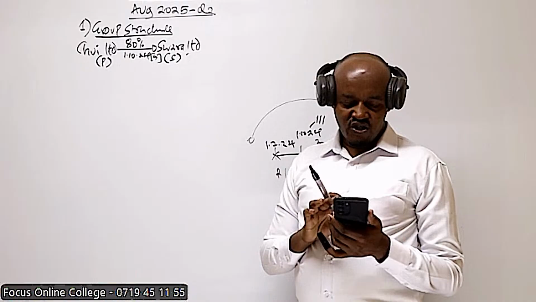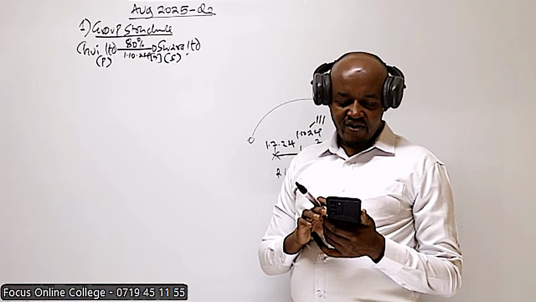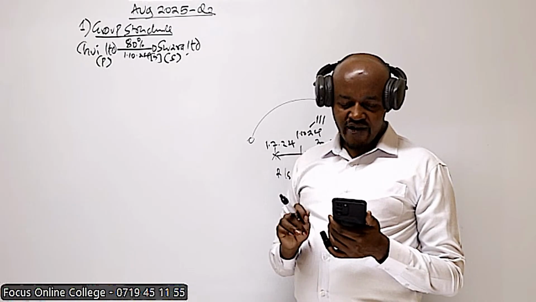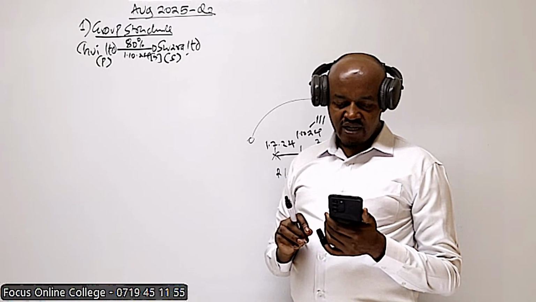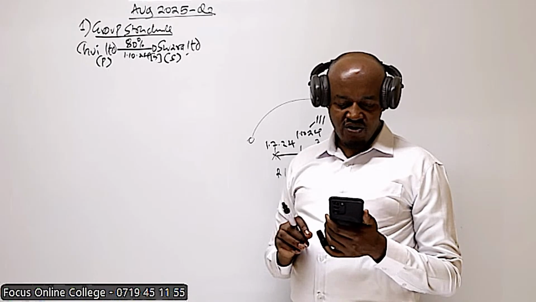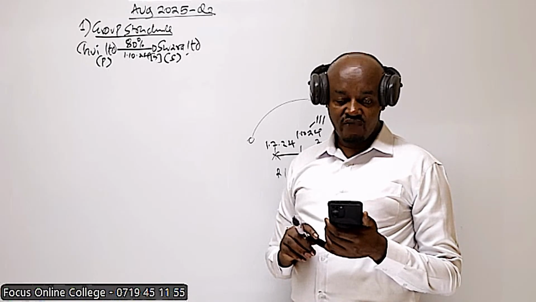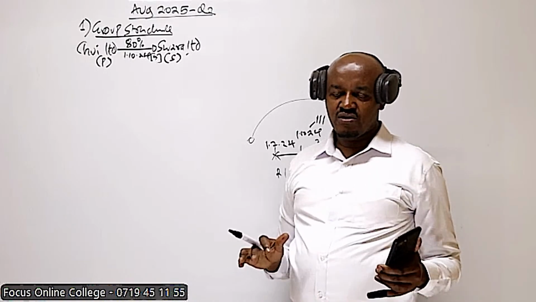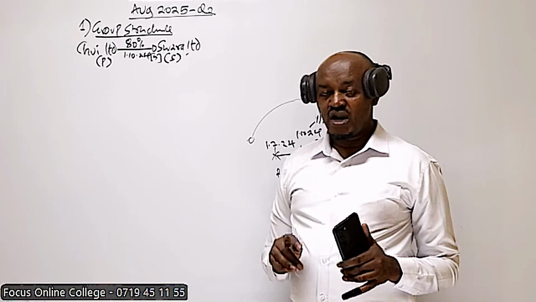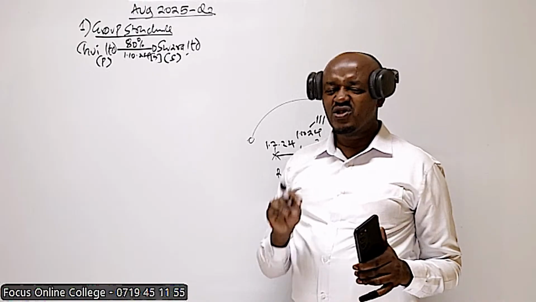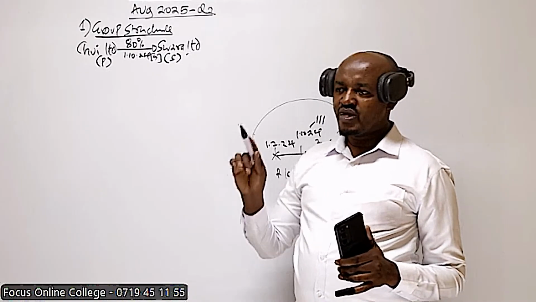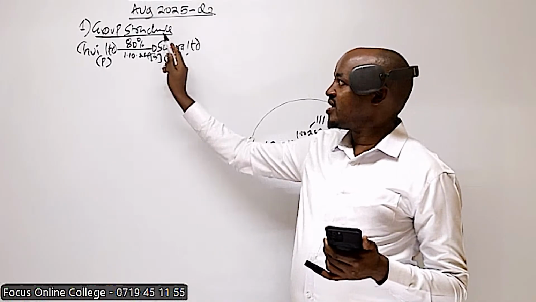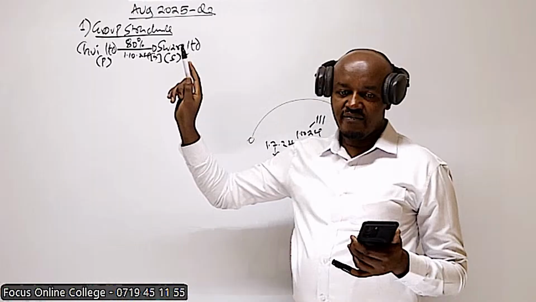In the additional information, number 1, we are told the fair value of Swara Limited's assets was equal to the book value, with an exception of an item of plant, which had a fair value of 800,000 in excess of its book value at the date of acquisition. So this is something you'll come across in all questions for group accounts, and it is always given in note 1. So we are told the fair value of Swara Limited. Swara Limited, we have to remember, is a subsidiary.